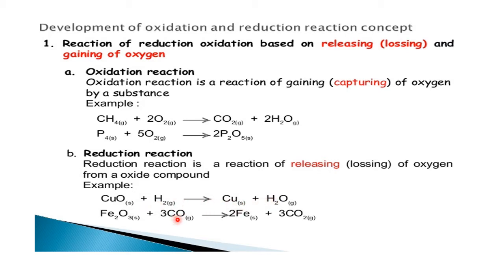Now, Fe2O3 plus 3CO. O is removed. Addition of O is oxidation. Removal of O is reduction. So O is removed from iron oxide to make free iron. So all these are examples of oxidation and reduction according to the classical meaning.